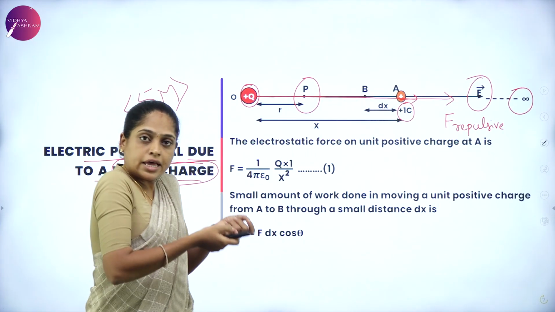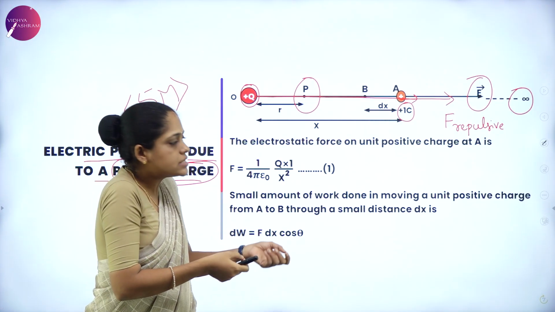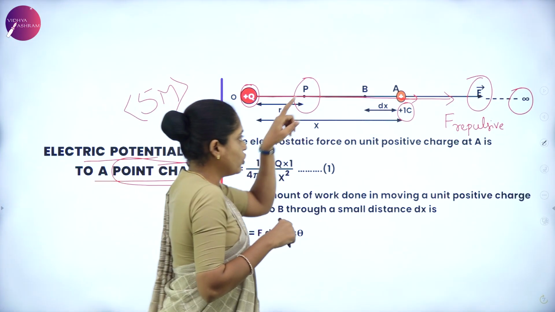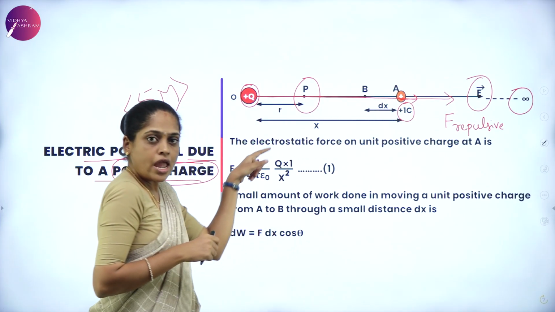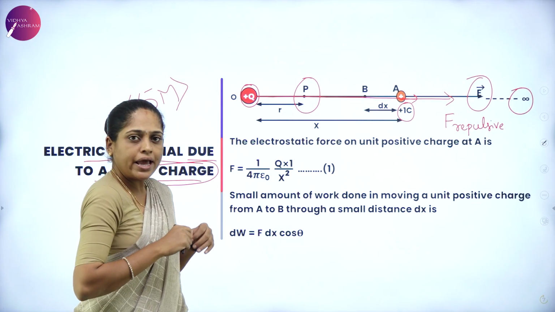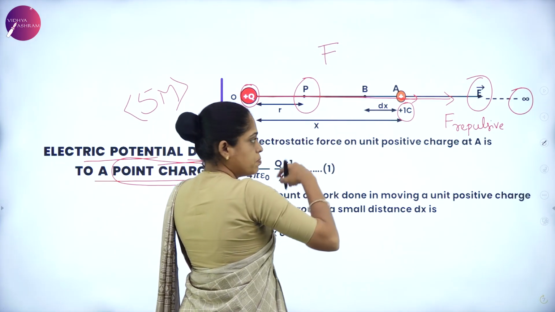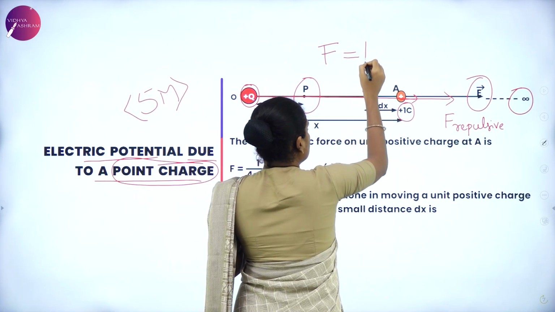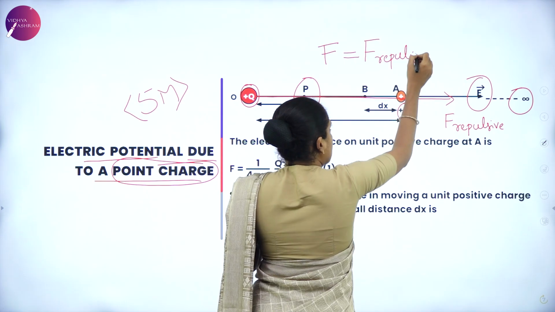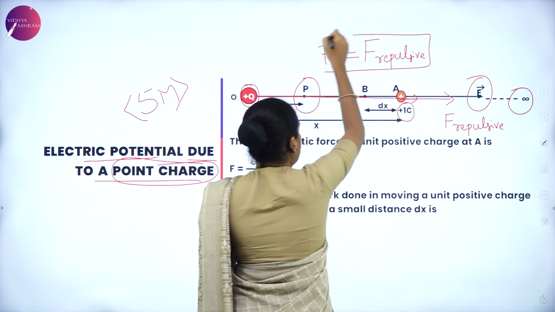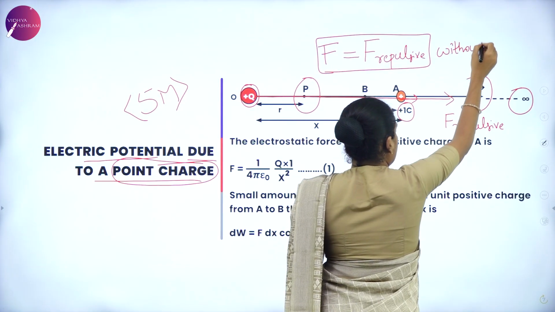Then the external force is applied against this repulsive force to take this charge from infinity to point P. And I have to apply it in such a way that the external force must be equal to the repulsive force. When these are equal, the body moves without acceleration.